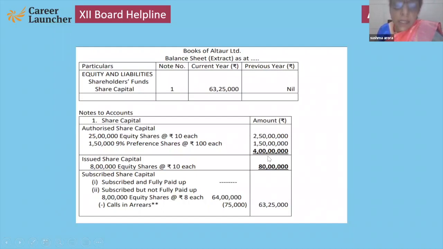Authorized means registered capital. Then issued capital, 8 lakh shares only. Then next, as I explained, AIS: authorized, issued, subscribed. Subscribed and fully paid up, subscribed but not fully paid up. The company called up only 8 rupees and calls in arrears to be deducted.